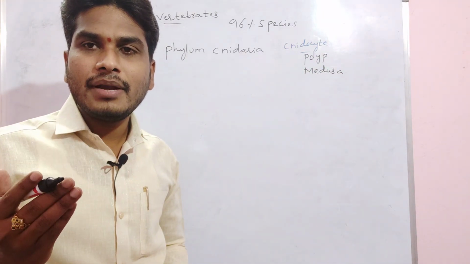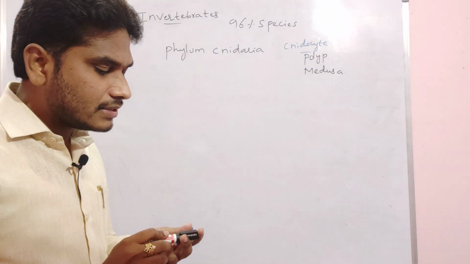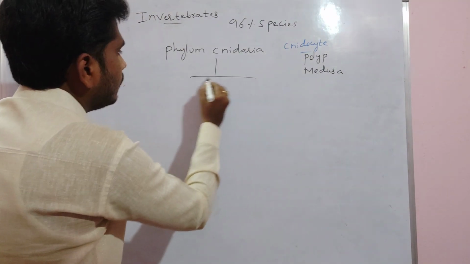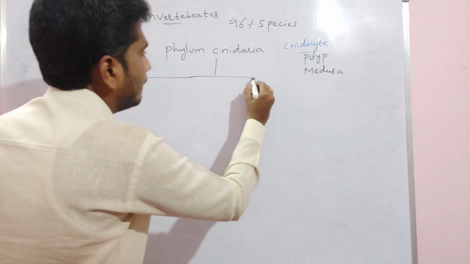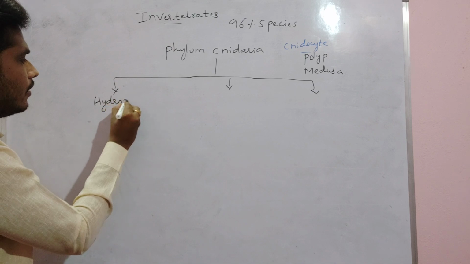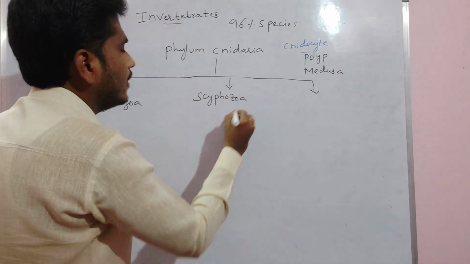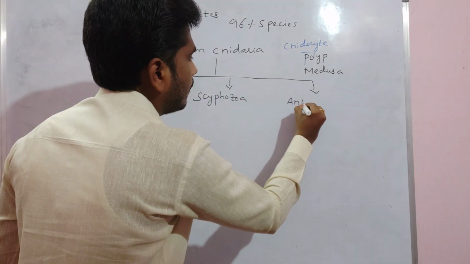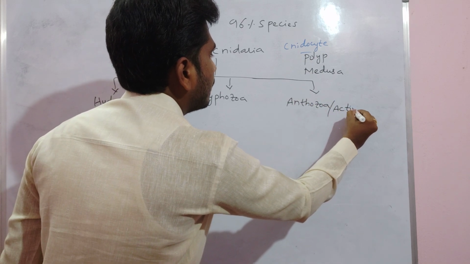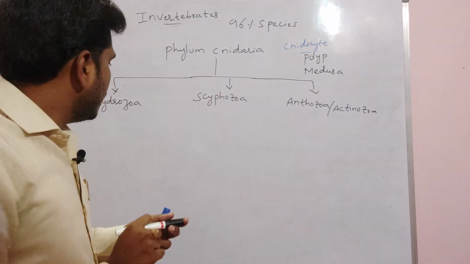Based on the presence of the polyp and medusa, we are dividing the phylum into 3 classes. The 3 classes are Hydrozoa, Scyphozoa, then Anthozoa, or Actinozoa, we are calling it.